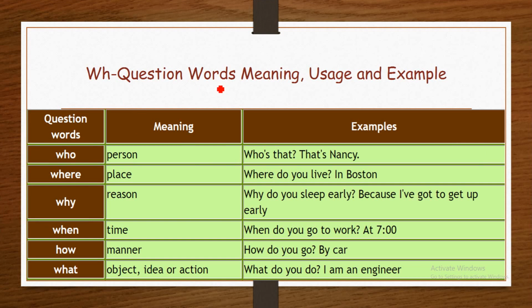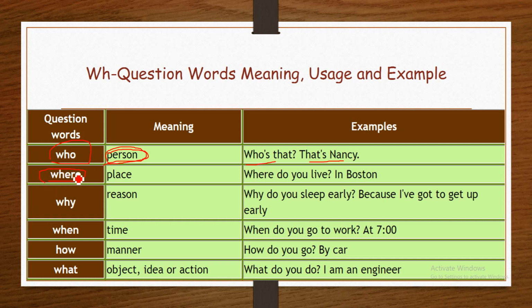WH question words: meaning, usage, and example. Question words. The first one, who. Who is used to ask about a person. It means you are gathering information about a person. For example, who is that? That's Nancy. Or who is your brother? Who is your sister? You are asking about a person.